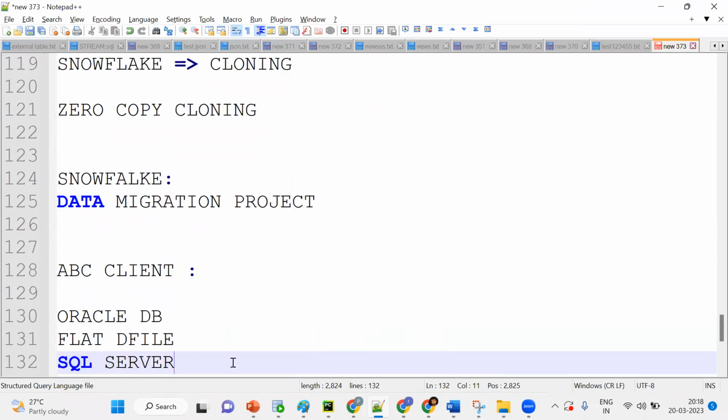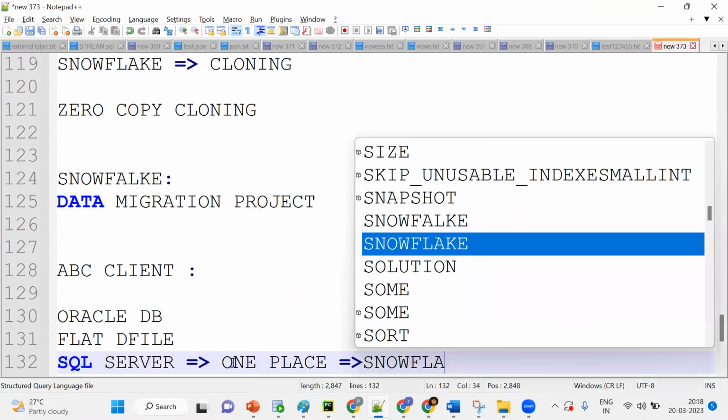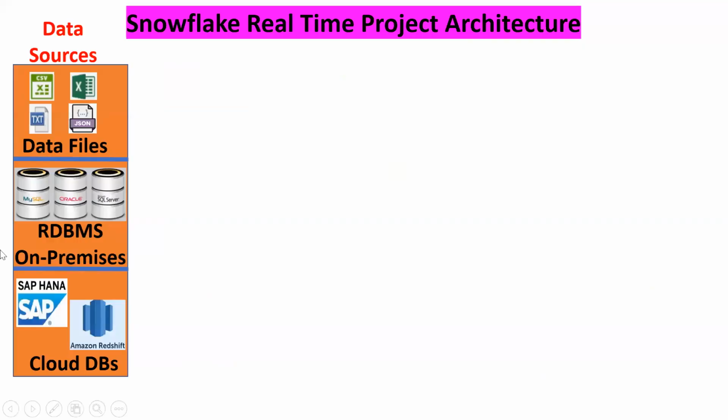I want to bring all this data into one place. This one place is known as Snowflake. So I want to bring all this application data to one place, because we can't query all of it separately. Here, the one place is nothing but Snowflake. Why? Because Snowflake can handle huge volumes of data.